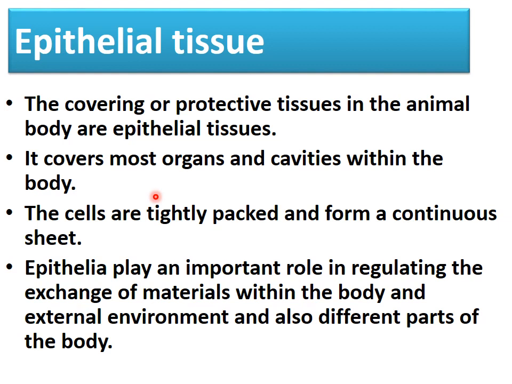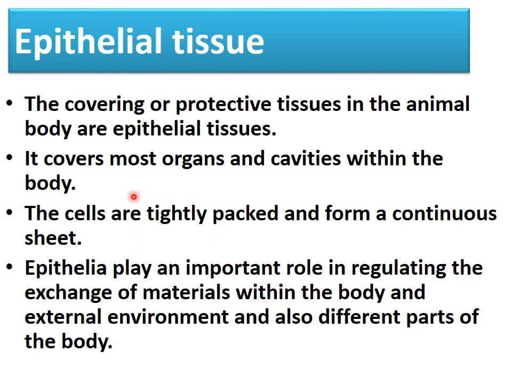Second example we can take of lining of the mouth or lining of blood vessels or alveoli of the lungs or the kidney tubules. So these all are made up of epithelial tissue. So that's why it is the covering or the protective tissue in the animal body.